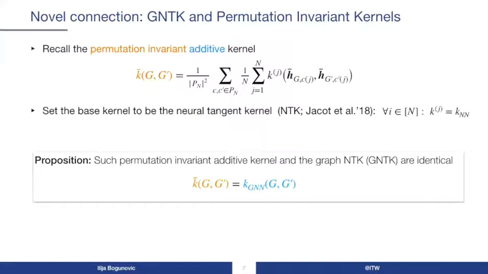The graph neural tangent kernel corresponds to the well-known lazy regime of training graph neural networks. In particular, when the width M is large, it can be shown that during training, for all graphs in the domain, the network remains close to its first-order approximation around initialization parameters. So training this linearized model with a squared error loss is equivalent to kernel ridge regression with an induced GNTK in the infinite width limit.